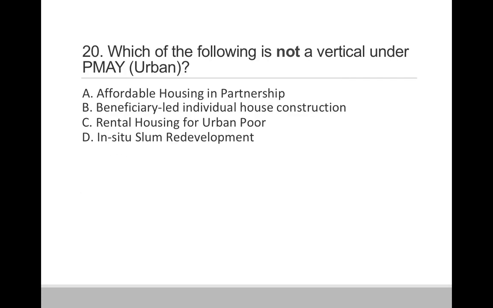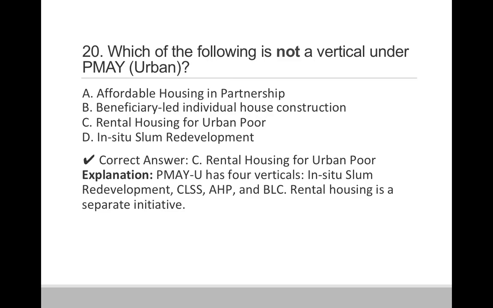Question 20. Which of the following is not a vertical under the PMAY urban? Option A, affordable housing in partnership. Option B, beneficiary led individual house construction. Option C, rental housing for urban poor. And option D, in situ slum redevelopment. So correct answer is option C, rental housing for urban poor. So rental housing for urban poor is a separate initiative which is not considered in the PMAY urban.